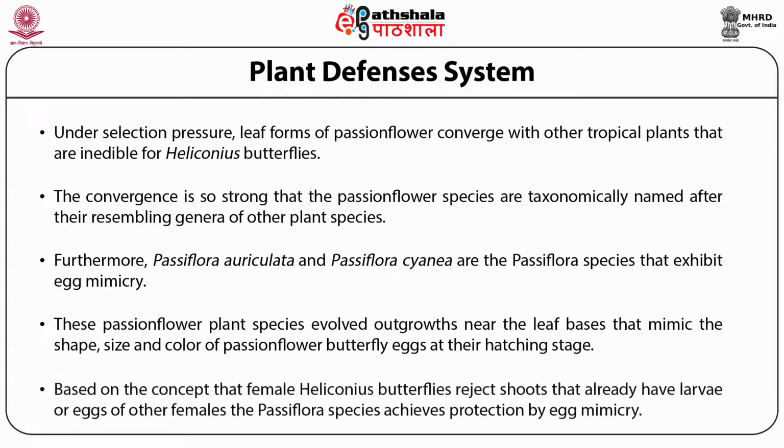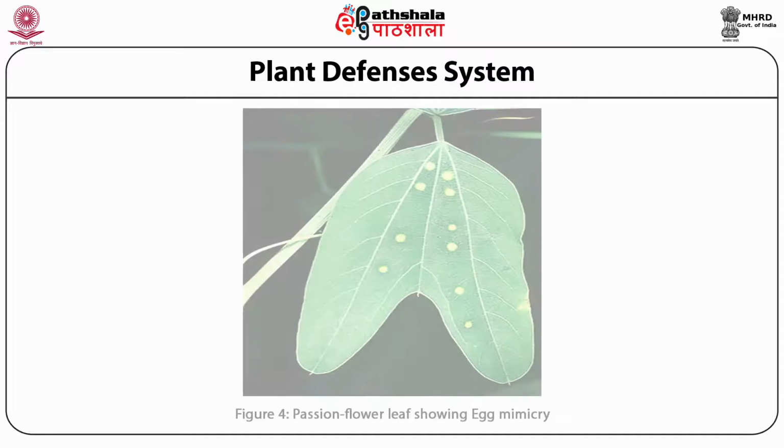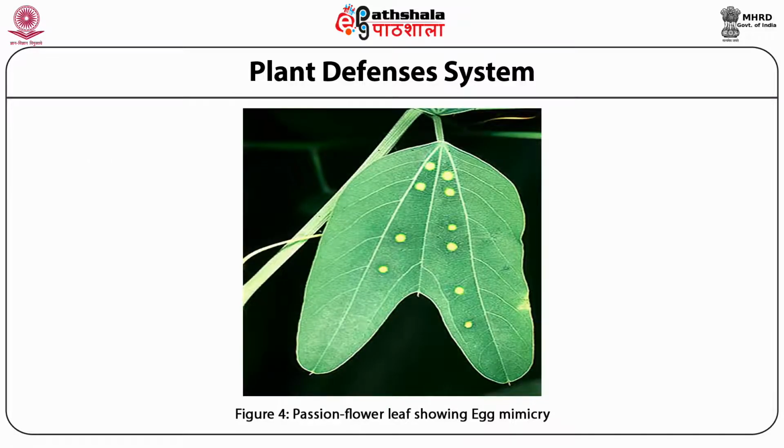Based on the concept that female Heliconius butterflies reject sites that already have larvae or eggs of other females, the Passiflora species achieves protection by egg mimicry. This figure represents passion flower leaves showing egg mimicry.